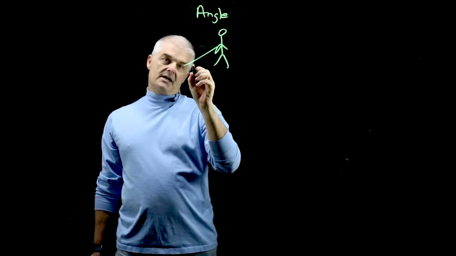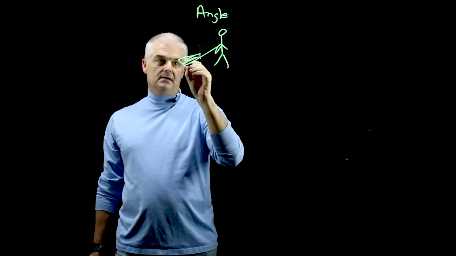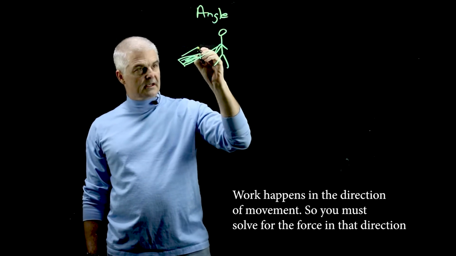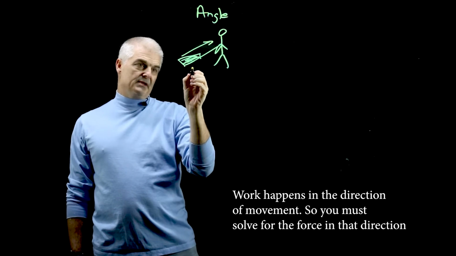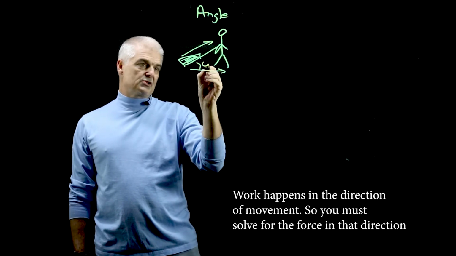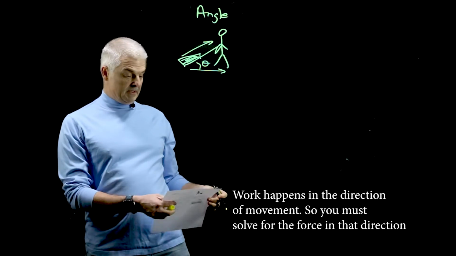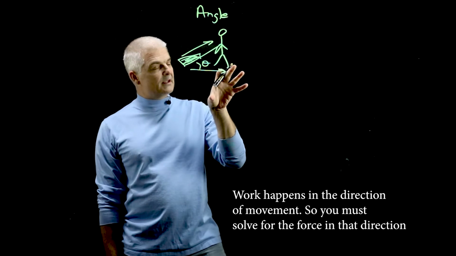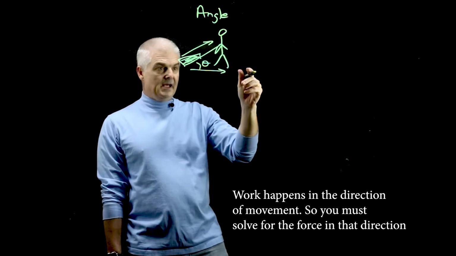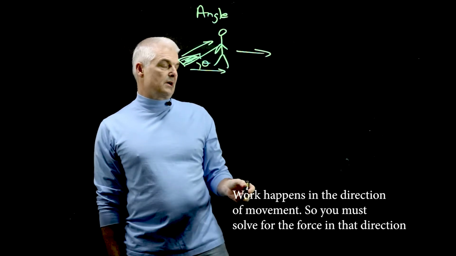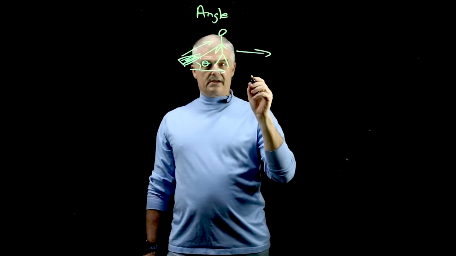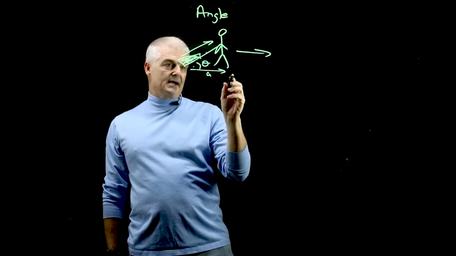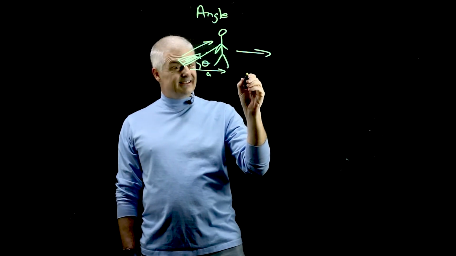And he's pulling his suitcase through the airport. Now, of course, the force is going to be in this direction, right? But the object is moving in this direction, and this direction has an angle. Make sense? So work happens in the direction of the movement. And as this person walks across the airport, if I know this angle, this is the adjacent and this is the hypotenuse, it's actually going to be what?